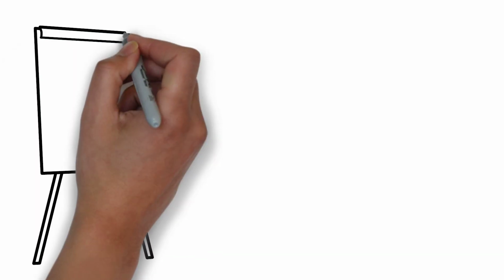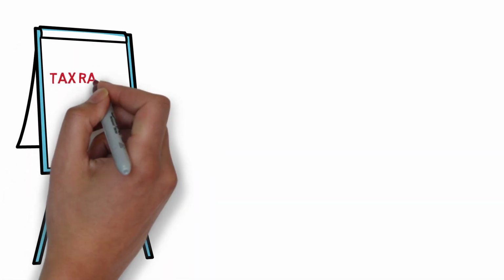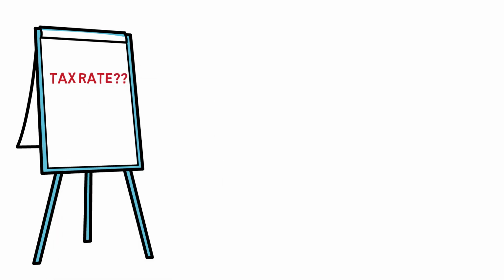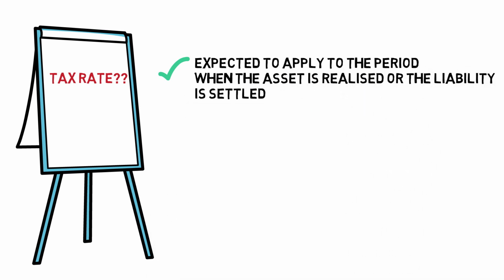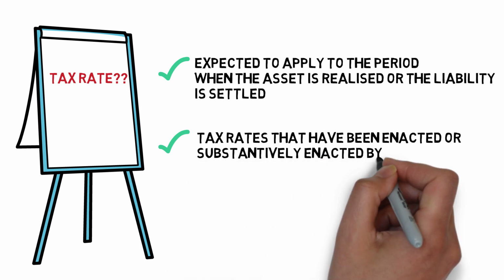Let us now discuss the measurement of deferred tax assets and liabilities. Deferred tax assets or liabilities shall be measured at tax rates that are expected to apply to the period when the asset is realized or the liability is settled, based on the tax rates that have been enacted or will be enacted by the end of the reporting period.